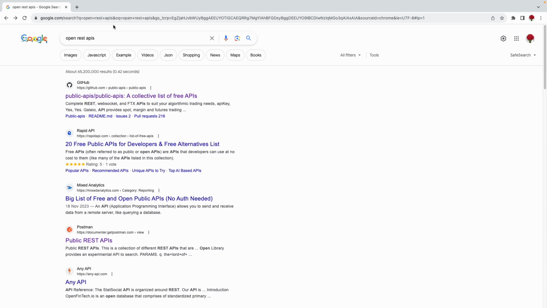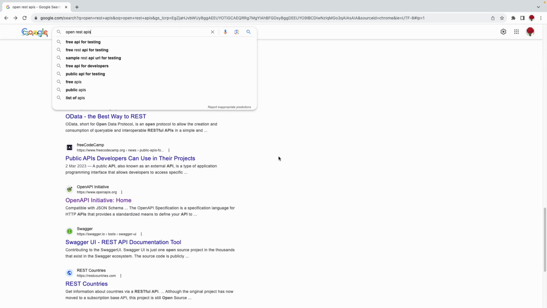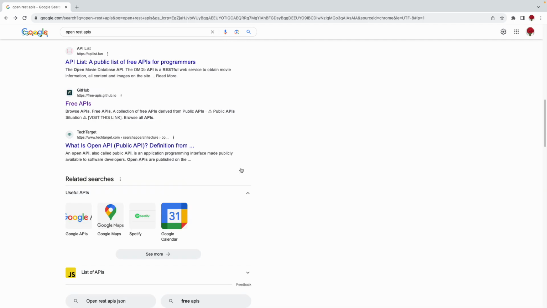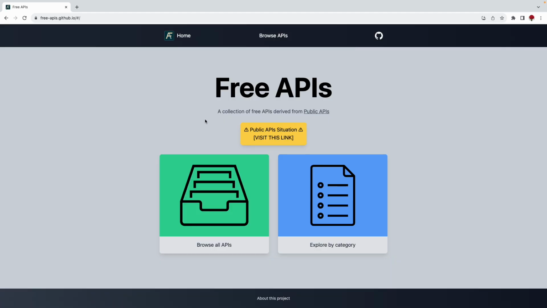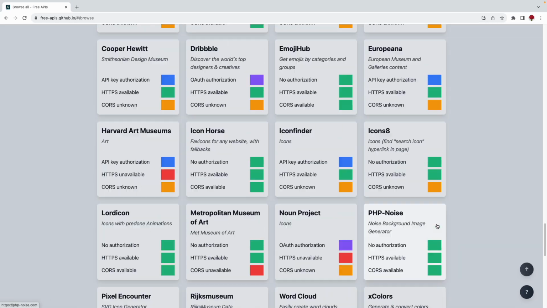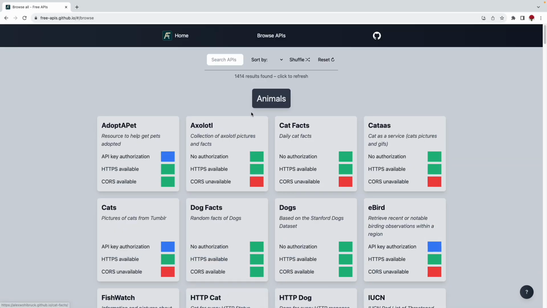So in Google, I search for open REST APIs, and there is a list of APIs they have listed. In it, I'll choose one and open something. Suppose I'll open GitHub free APIs. Let me go and see what APIs are available. If you see here, a lot of APIs are available as a free source. We can see whether the authorization is implemented or not. In a few of the APIs, authorization is implemented. In a few, it is not implemented.